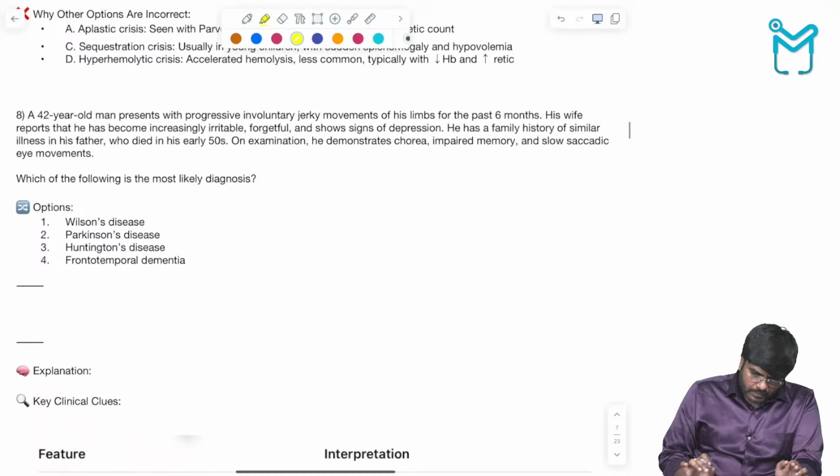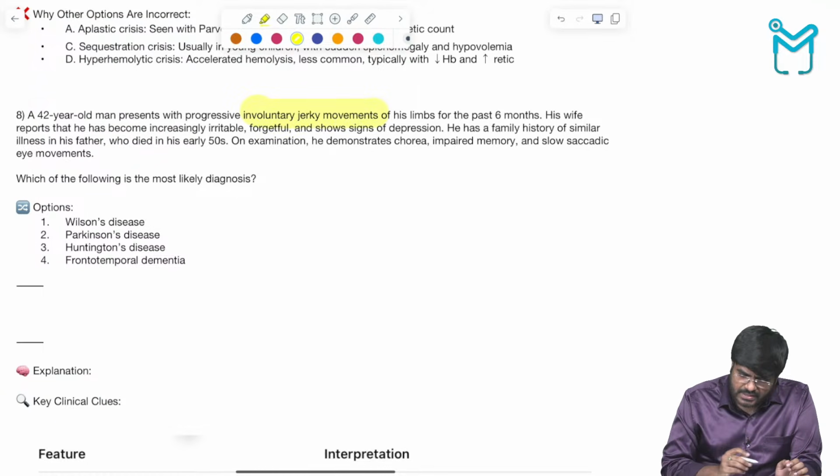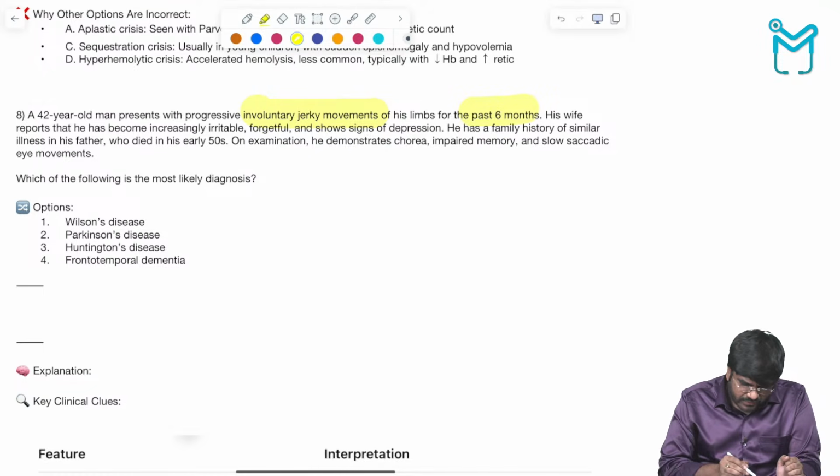Next, a 42-year-old man presents with a progressive involuntary jerky movement. Involuntary jerky movements, you can understand, are abnormal movements due to damage to basal ganglia structures. Usually damage to the basal ganglia is going to cause these problems. For the past 6 months, his wife reports he has become increasingly irritable, forgetful, and shows signs of depression. He has a family history of similar illness in his father, who died in his early 50s. Okay. On examination, he demonstrated chorea. Now this is the keyword.